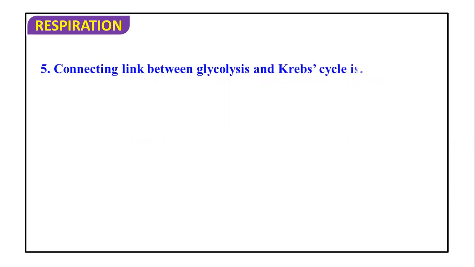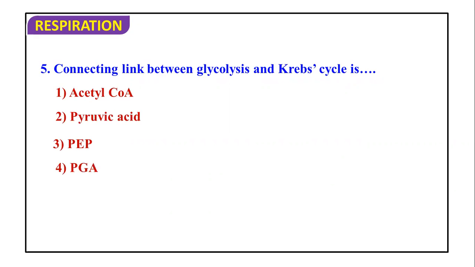Connecting link between the glycolysis and Krebs cycle. Yes, this is one of the important questions that you should remember: glycolysis and Krebs cycle are linked by this link reaction. So the connecting link between the Krebs cycle and glycolysis is acetyl coenzyme A, because acetyl coenzyme A will be obtained from the pyruvic acid and that undergoes the Krebs cycle.